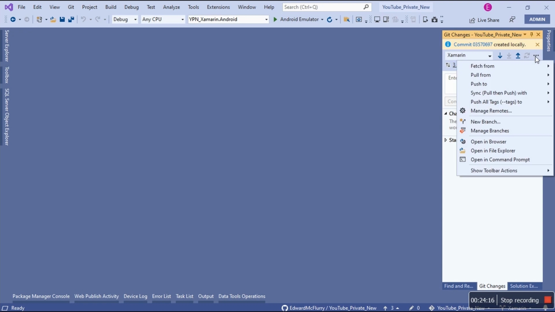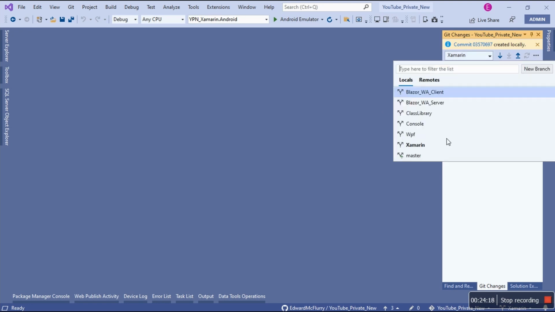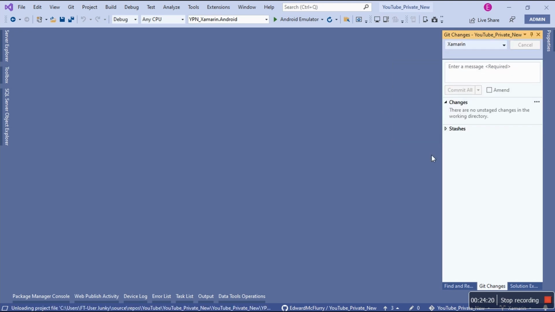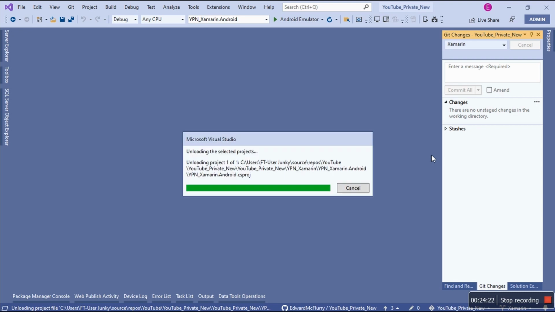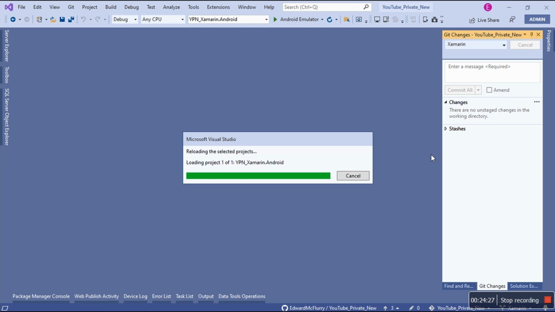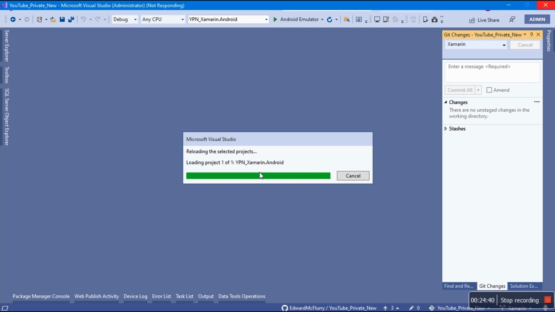So, but we need to go back. Wait. Go back to master. Master it's 2. And we need to pull those changes. And please be aware when you add multiple projects, because I think if you see it's saying loading project 1 of 1. I think Microsoft has reworked the architecture of Git in Visual Studio, because the more projects you have, it's going to become slower when you're moving back and forth.